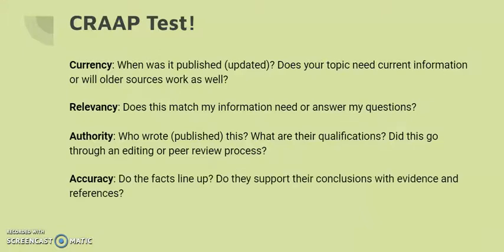And the next A is accuracy. Do the facts line up? Do they support their conclusions with evidence and references? This is, to me, really important, especially if you're doing some kind of scholarly research. If I find a source online that doesn't have any kind of evidence or references or works cited page or anything like that, there's nothing to tell me that this is anything more than that person's opinion, right? Good scholars back up their work with citations to tell you that there's evidence for the position that they're making.